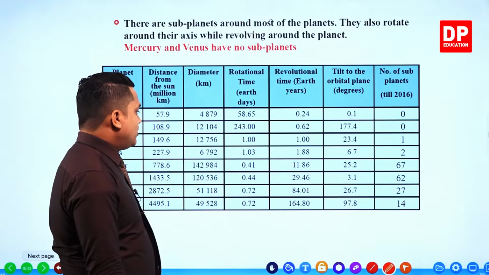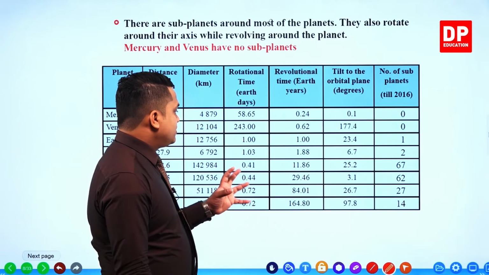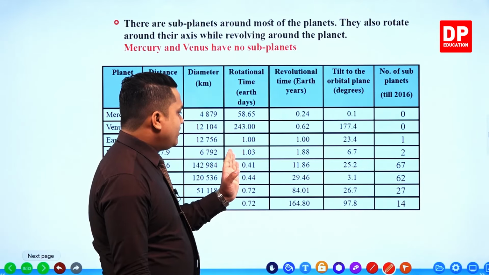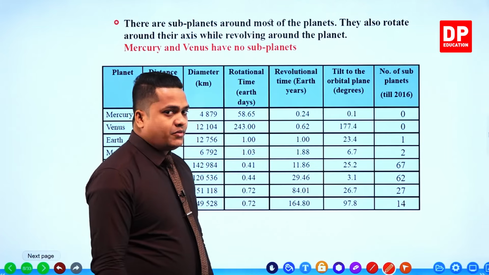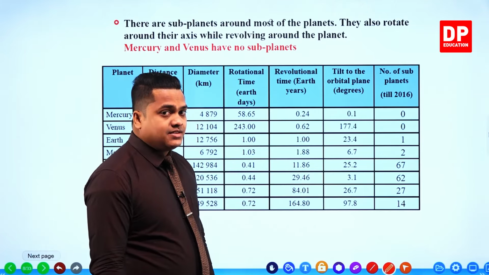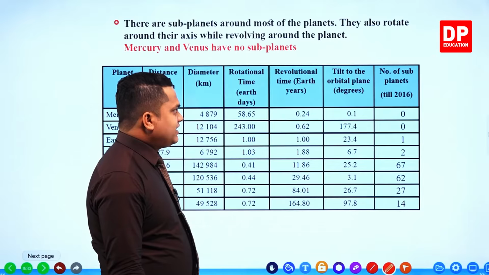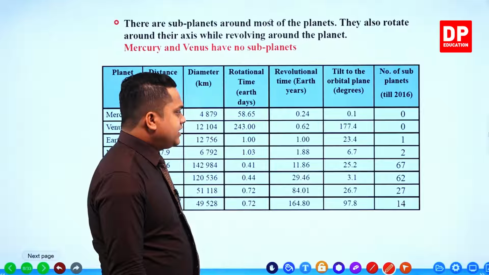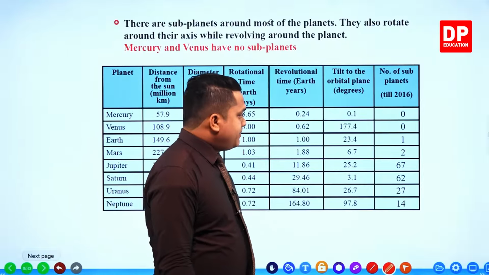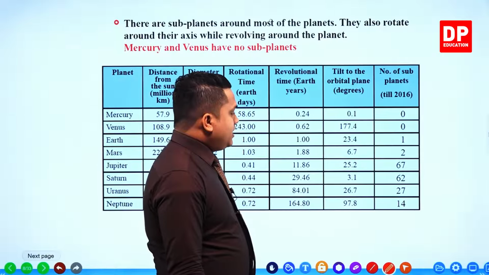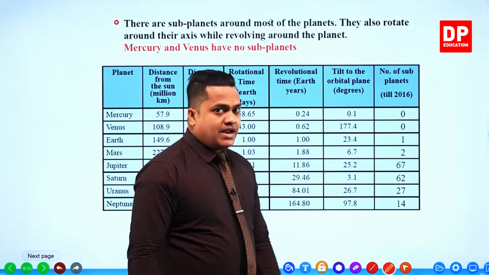Rotational time is also near to planet Earth, 1.03 days. Then revolutional time is somewhat greater than Earth, nearly 2 years, 1.88. Then, my dear children, tilt is 6.7 degrees and it has two subplanets.